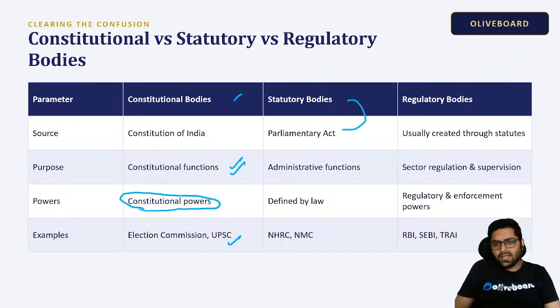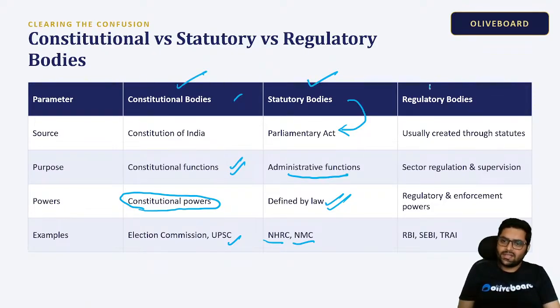Statutory bodies are made by an act of parliament. They have administrative functions and are defended by law, like the National Human Rights Commission and the National Medical Commission. And then we have regulatory bodies. So there are constitutional bodies, statutory bodies, and regulatory bodies. We are talking about regulatory bodies.